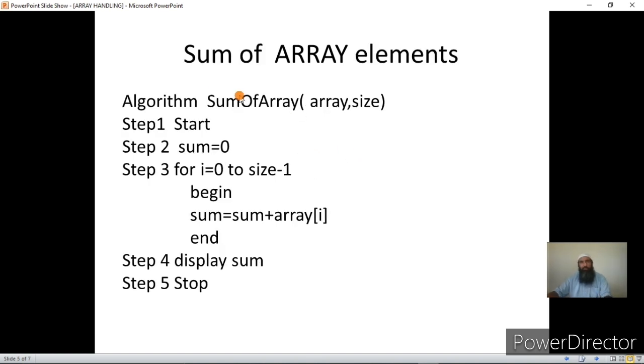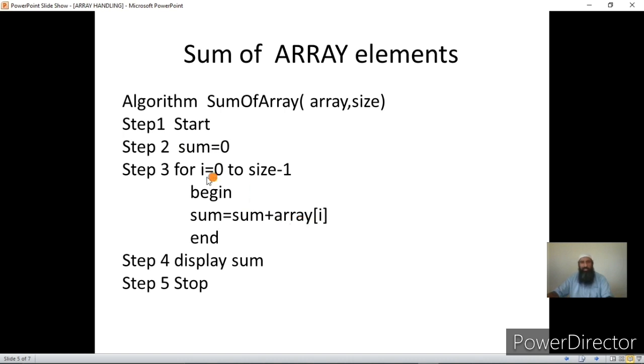Next I also showed you how to find the sum of the array elements. For that we need an array, and we need its size. Then we use the variable sum, in which we store the sum of the array elements, and we initialize the sum to 0. If we don't initialize it to 0, you saw the consequences of that. So we need to initialize it to 0. If we don't, in this statement a junk value will be added to the first element of the array, and that will give an incorrect answer.